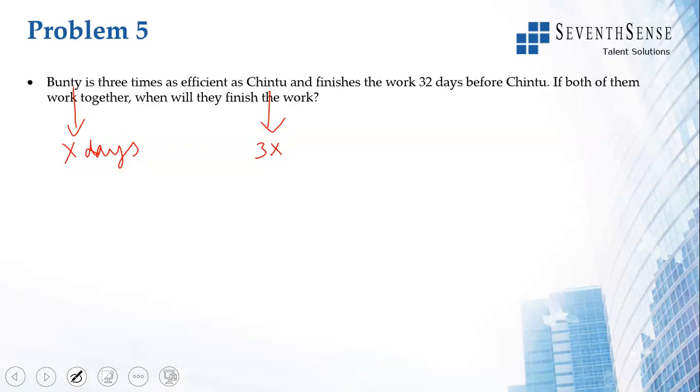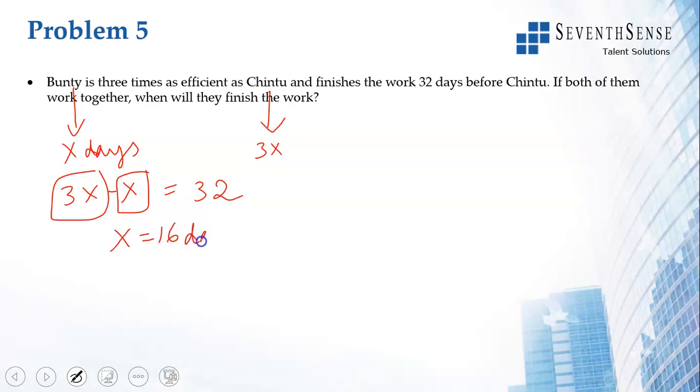So he finishes the work 32 days before Chintu, meaning Chintu is taking 32 days more. So 3x is the number of days Chintu takes, x is the number of days Bunty takes. So 3x minus x is equal to 32. If you solve, 2x is equal to 32, x is equal to 16 days. Okay, which means Bunty is 16, Chintu is 3 into 16, which is 48.